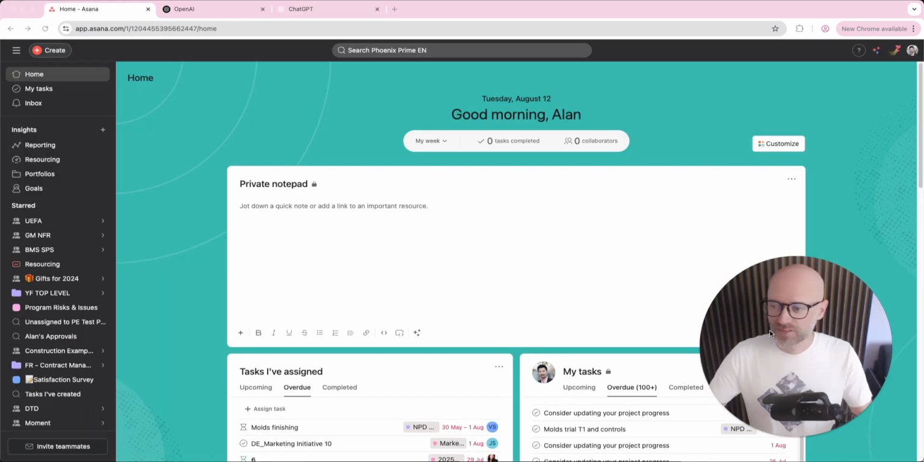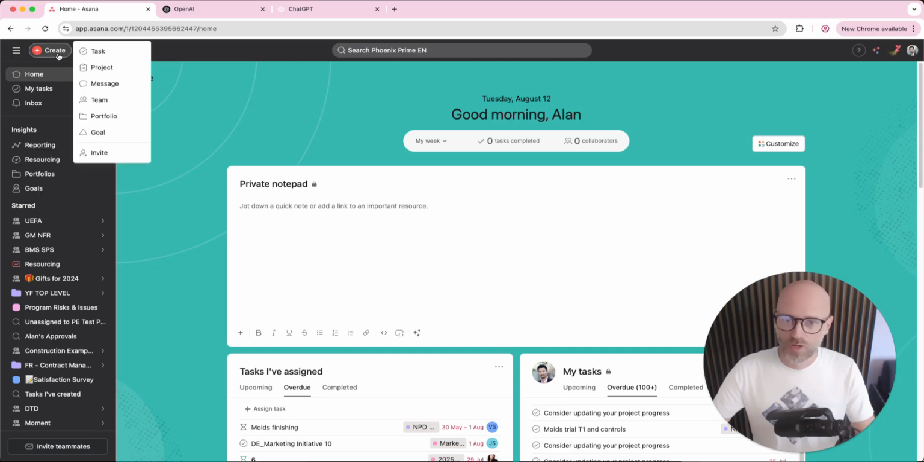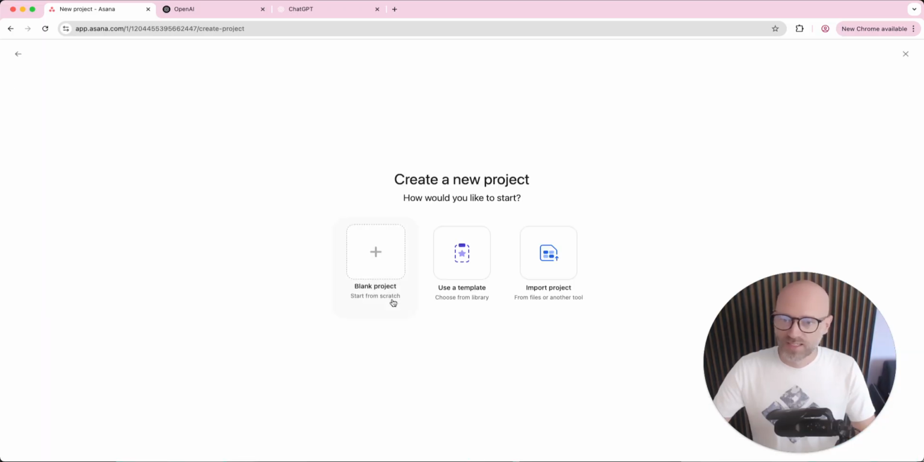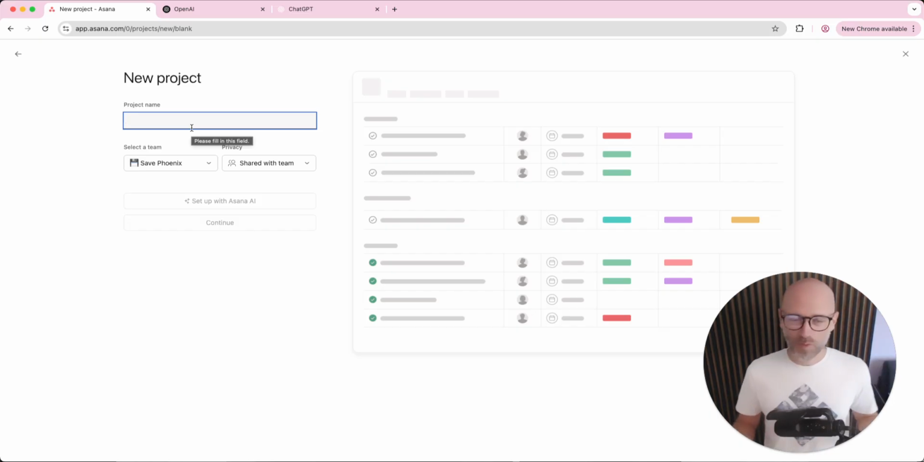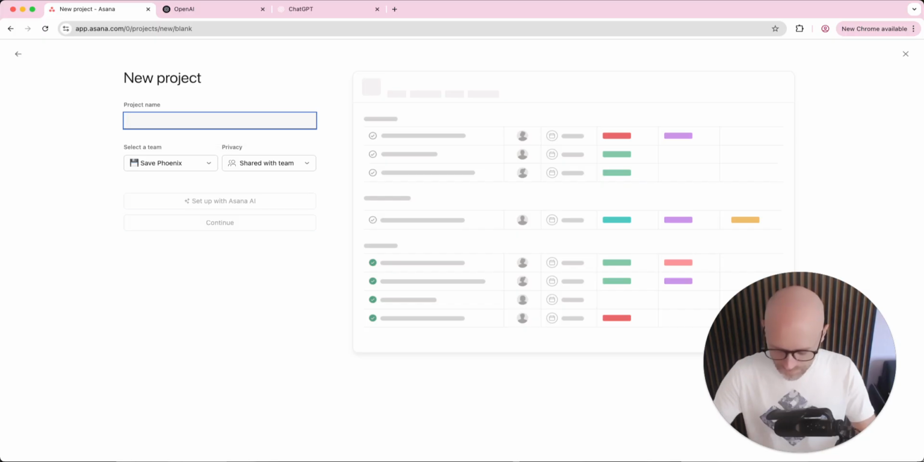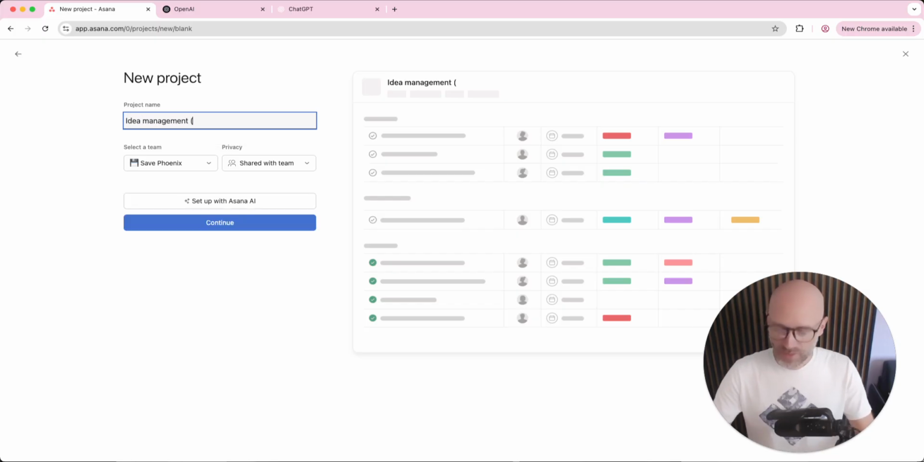I'm going to go into Asana and I will create a new project. This is a blank project. I want to start from scratch, even if you can use Asana AI to basically build that for you. But usually Asana AI adds sometimes too many custom fields, too many options, and it becomes too complex. So I want to keep things very simple and build them myself. Idea management, and that's for a creative agency.